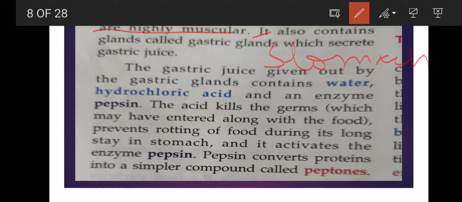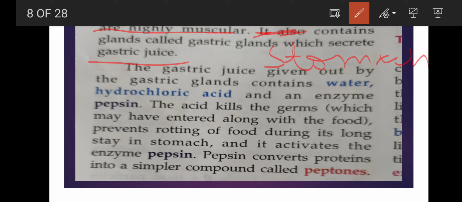Okay, so you will cut this also, and in place of that you will write stomach. So stomach contains glands called gastric glands which secrete gastric juice, and this gastric juice given out by the gastric glands contains water, hydrochloric acid and an enzyme pepsin.